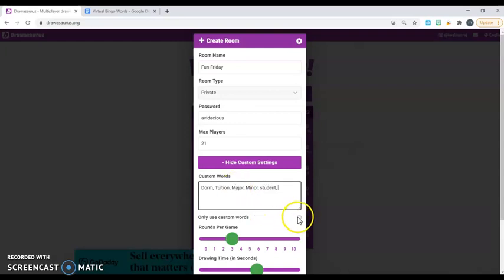So you can also click on only use custom words, and so the only words in the game would be the words that you add. If you don't click that, then it will also include some generic words.